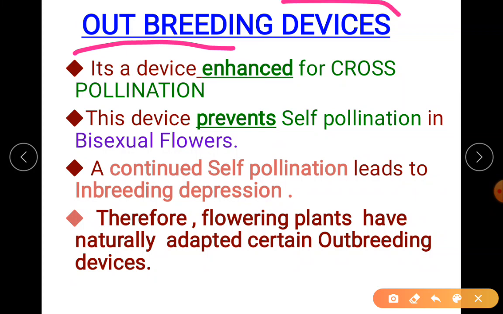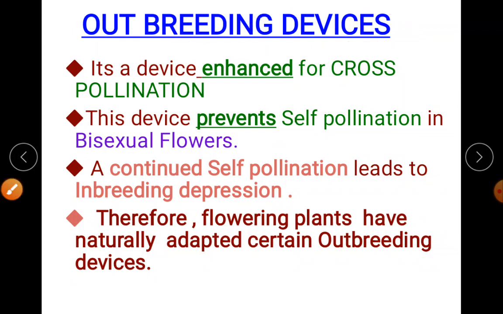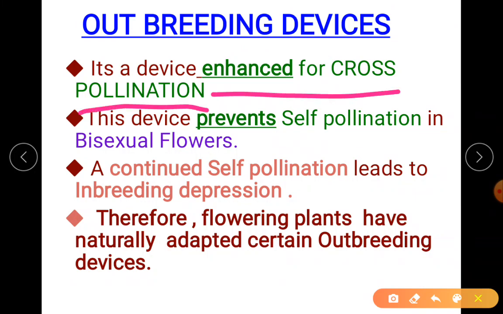When the question comes on outbreeding devices, you should know what that device is. These are devices naturally produced or evolved in the plant, in the flower itself, to prevent self-pollination and enhance cross-pollination.